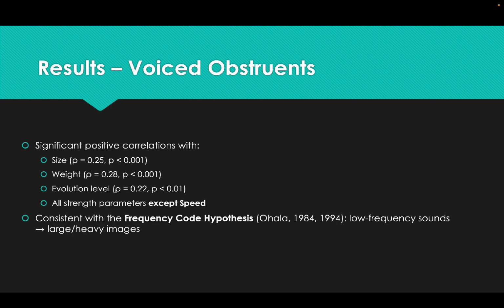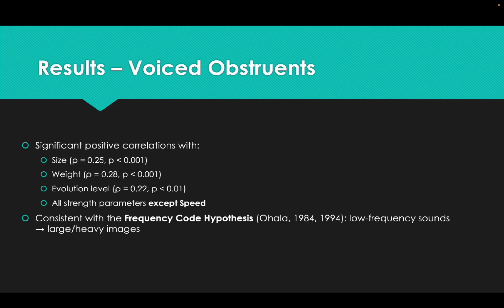For the results, about voiced obstruents, we can observe significant positive correlations with size, weight, evolution level, and all strength parameters except speed, and it is consistent with the frequency code hypothesis proposed by Ohala in 1984.